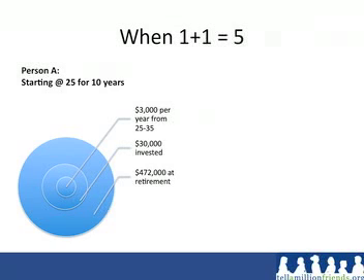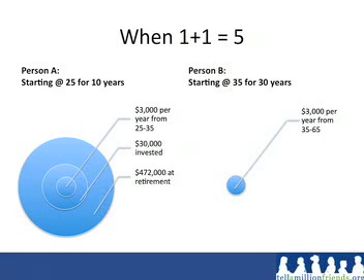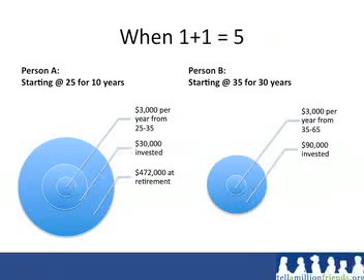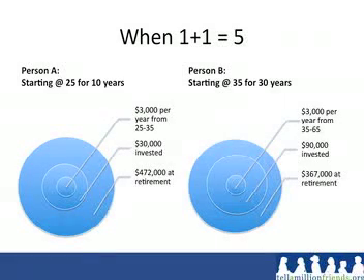Now let's look at Person B. They start saving at the age of 35, so only 10 years later than Person A, and they put $3,000 in a retirement account every year until they retire 30 years later at the age of 65. So over those 30 years, they've invested $90,000, again earning the same 8% that Person A was earning. When they retire, they will have a total of $367,000. So even though Person B saved for 20 years longer and invested 3 times as much money as Person A, they have around $100,000 less for their retirement.